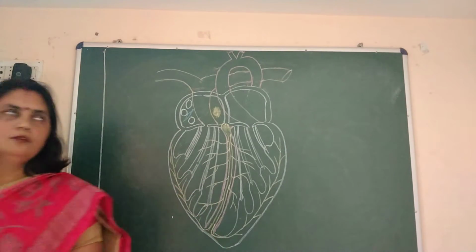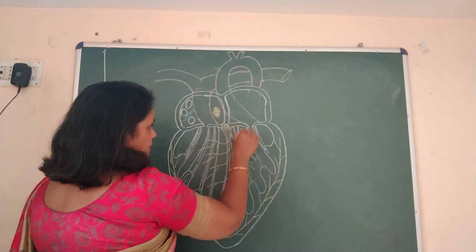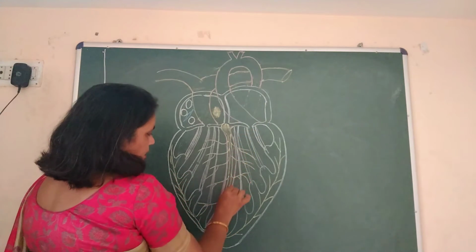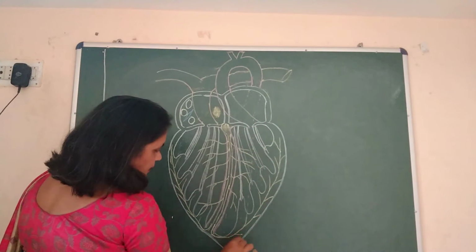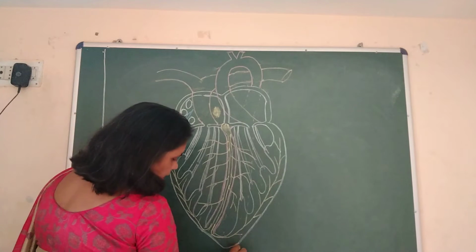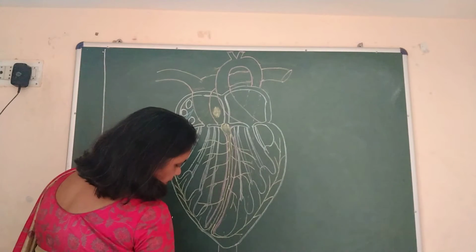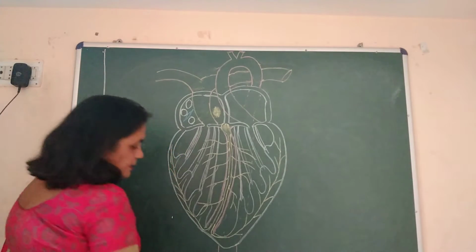So now this is going backward, so we cannot see it, but with a dotted line I have roughly drawn its position behind the heart, and then finally it will cross the heart and will be seen like this. After crossing the heart, it will be seen like this.